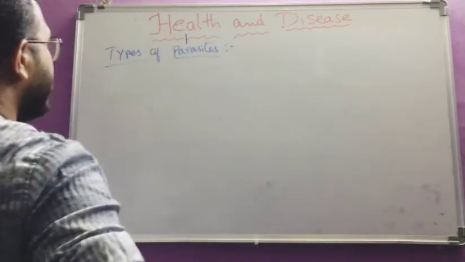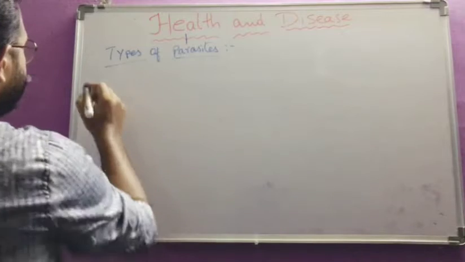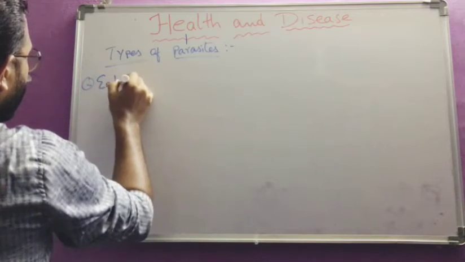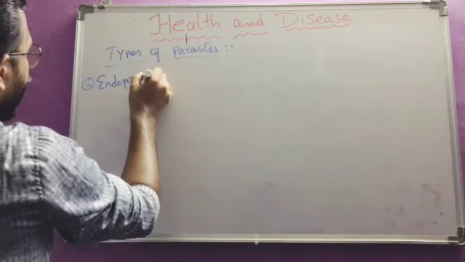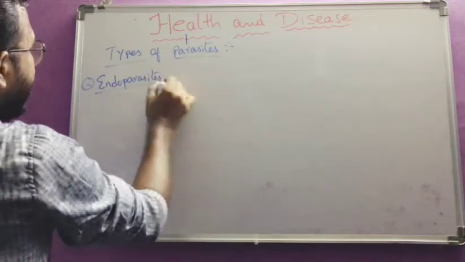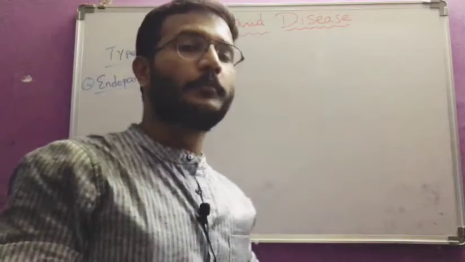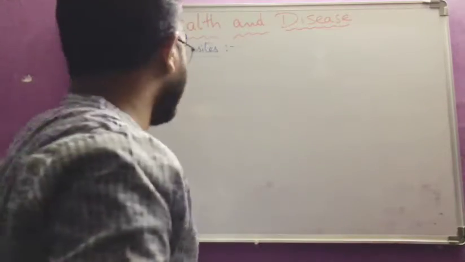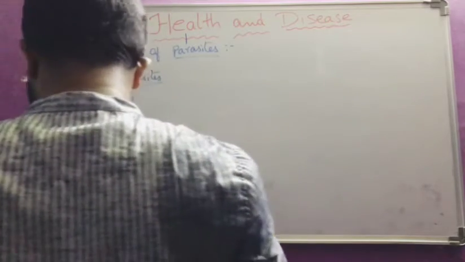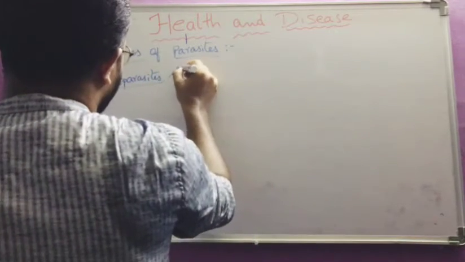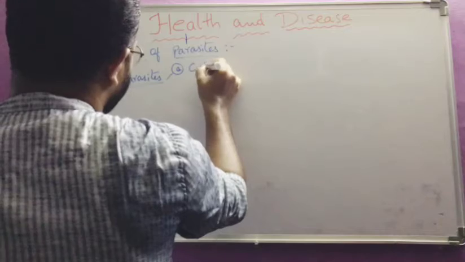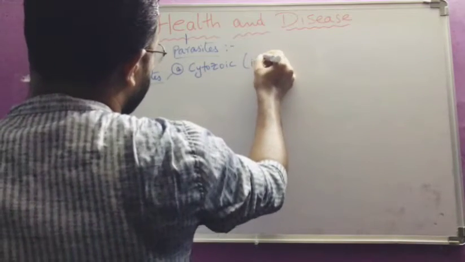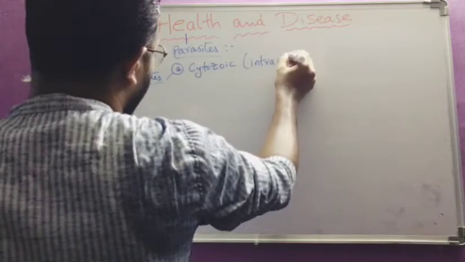And the second one is endoparasites. Endoparasites means the parasites which live inside the body of a host. How many types are there? First of all, cytozoic, that means intracellular.